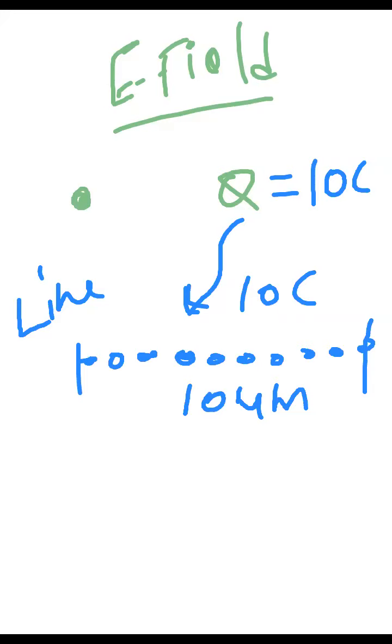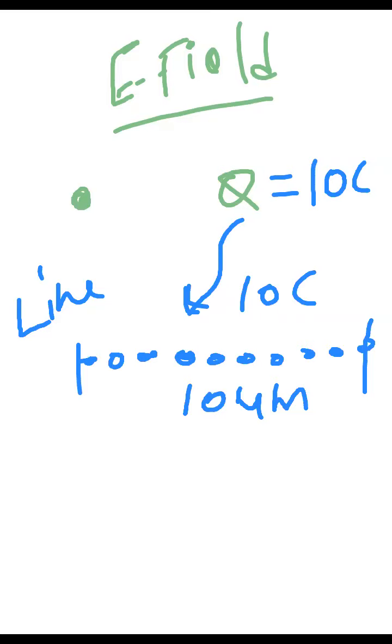Can somebody tell me how much charge is there per micrometer? Now I went to the line configuration of the charge. If the charges have been arranged in a line, that is a line charge. What is the total charge in the line? That is 10 coulomb. The length of the line is 10 micrometer. Then how much charge will I have in 1 micrometer? Anybody? 6.21 into 10 power 24.